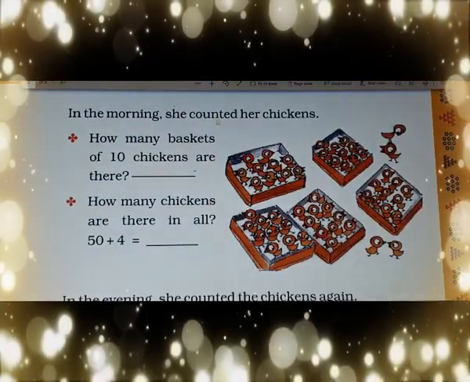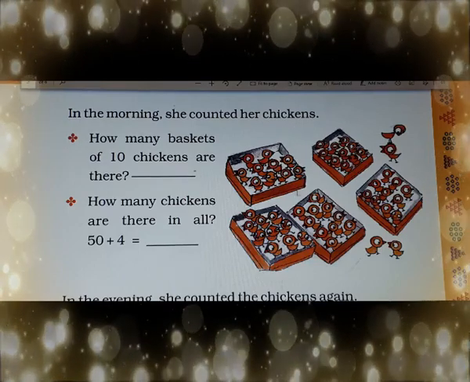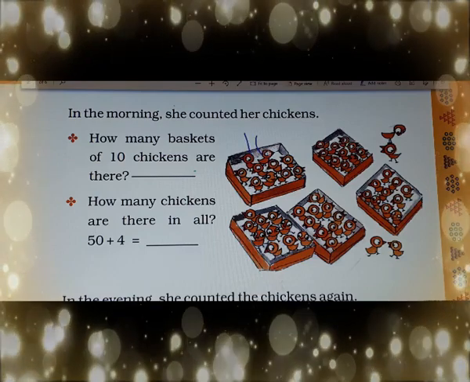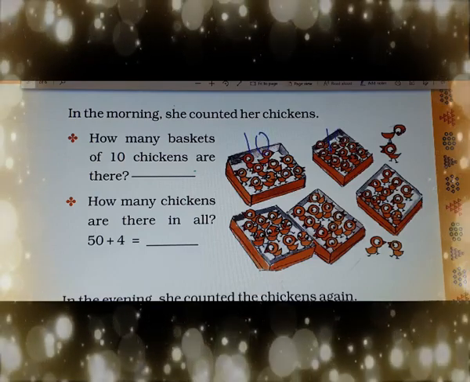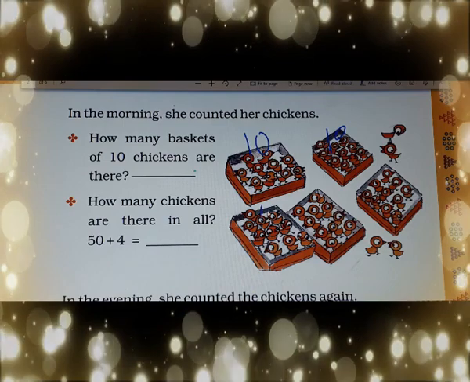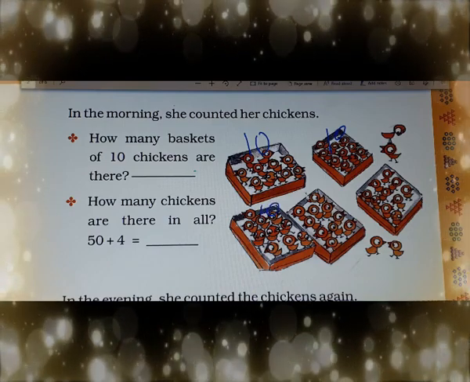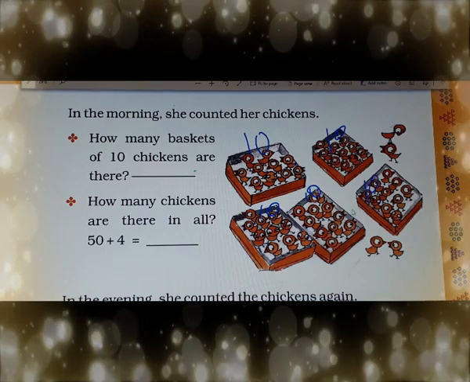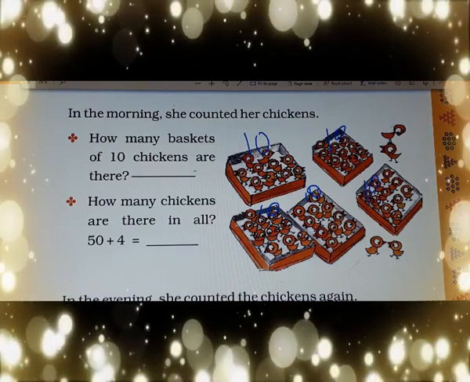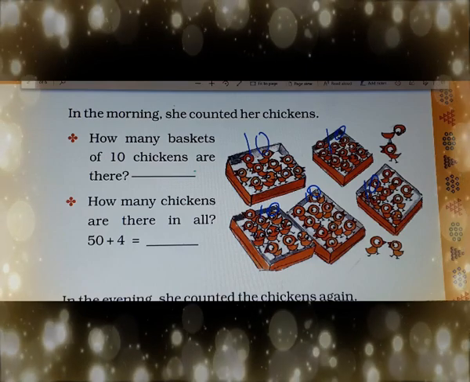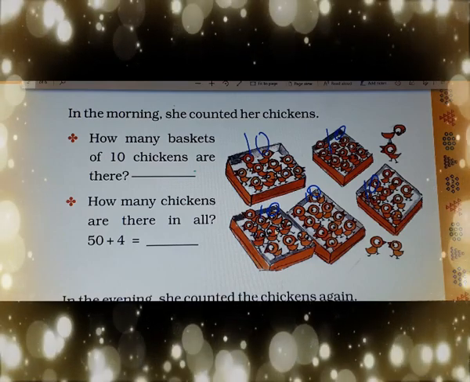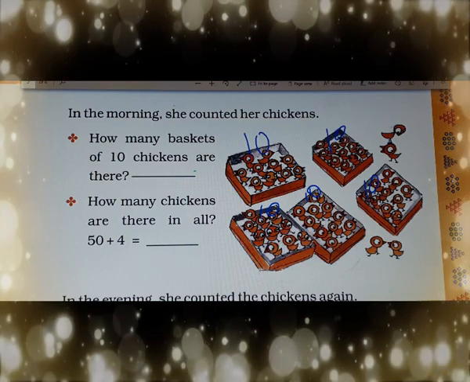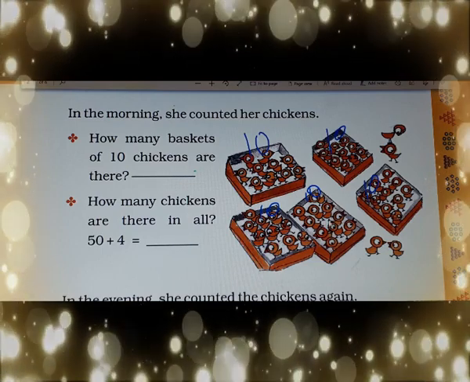In the morning she counted her chickens. How many chickens were there? In one basket, 10 chickens are there. 10 in this basket, 10 in this basket, 10 in this basket, 10 in this basket, and 10 in this basket. So how many are there? 10 plus 10, 20, 20 plus 10, 30, 30 plus 10, 40, 40 plus 10, 50. 50 are inside the baskets.